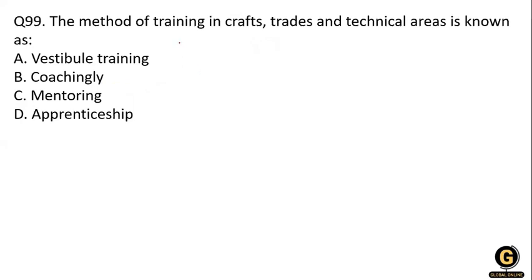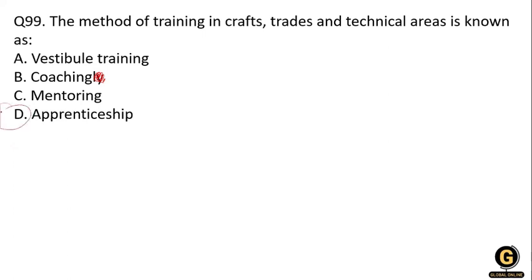Okay, the next question. The method of training in craft, trade and technical areas is known as: option A, vestibule training; B, coaching; C, mentoring; and D, apprenticeship. So what will be the right answer? Apprenticeship is the right answer for this question.